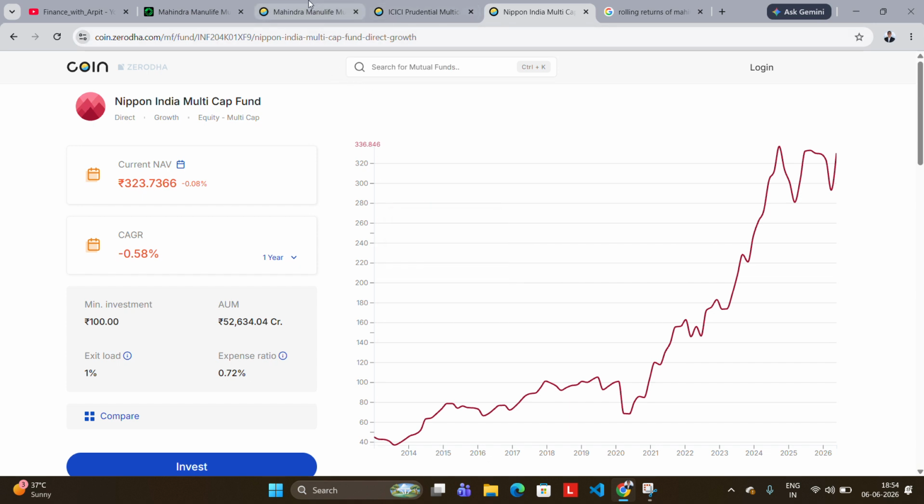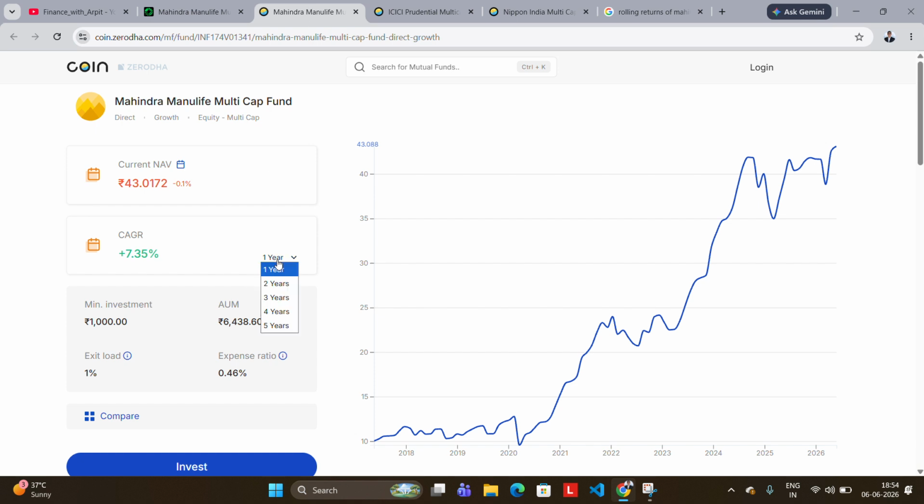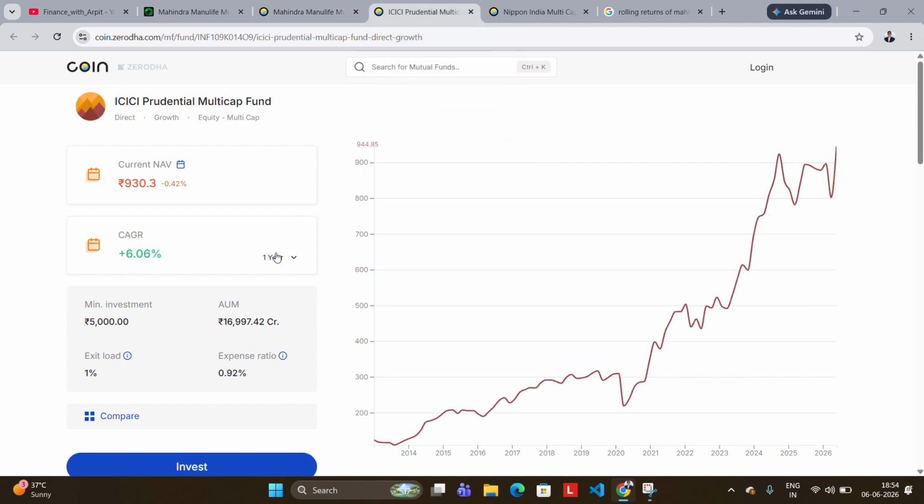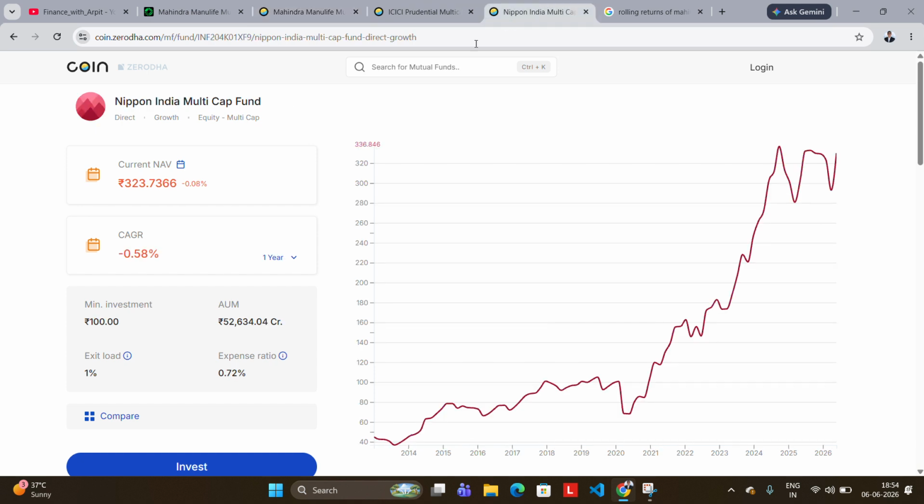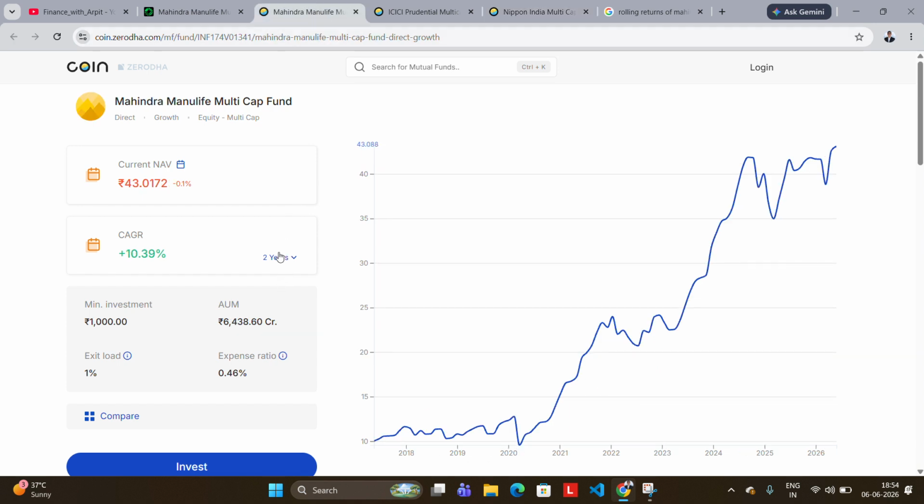Okay, so now let's see. In 1 year, this one is plus 7.35, 10.4. It is lower than the first two funds in Mahindra Manulife, and for 2 years also it is lower. That means Mahindra is, we can say, an emerging player. This is negative. It was 7% and 6% in the first two funds. In 2 years also it is very less, but we should not go with the assumption that it was less, so it will be less.